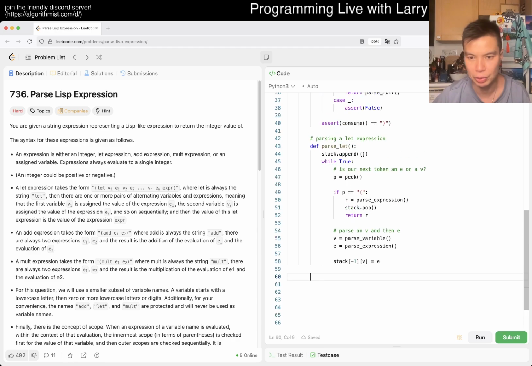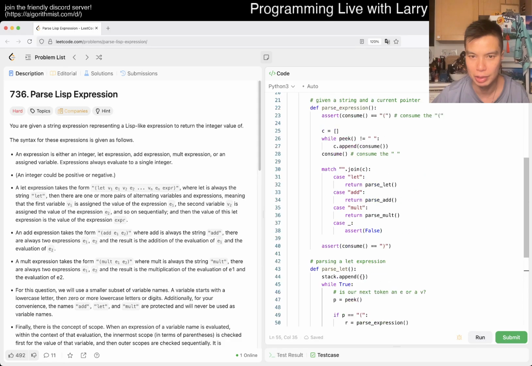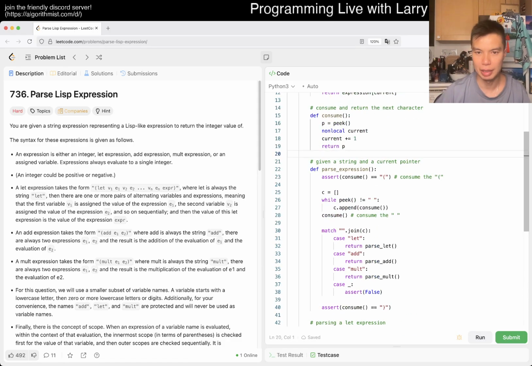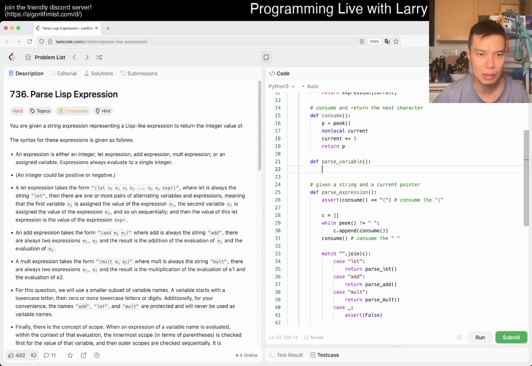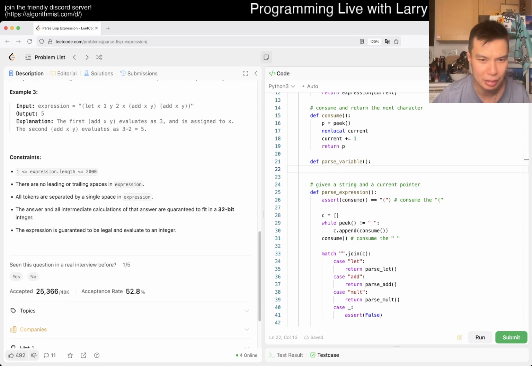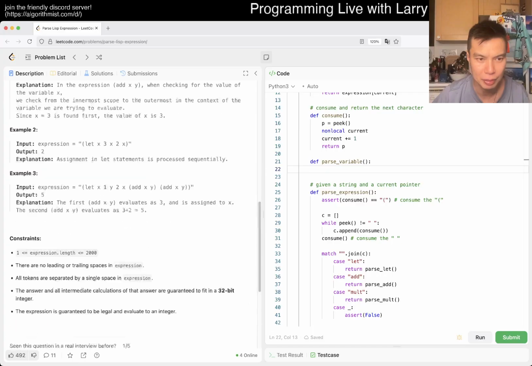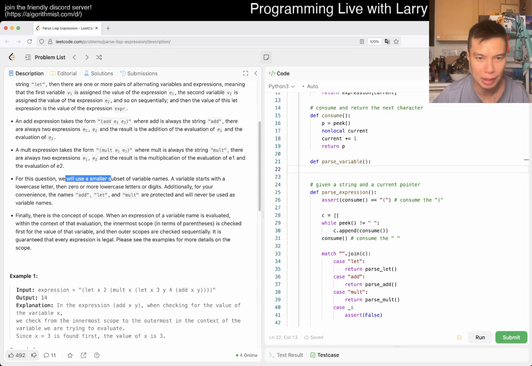Very confusing for sure. And of course we need two things, parse expression, which we kind of already have, and parse variable, which is fine, right? We can add that. And parse variable, what does it look like? I think that there's a definitive thing somewhere, a subset of variable names. So okay.